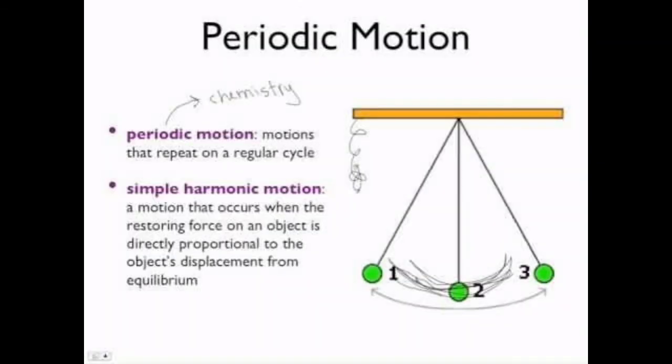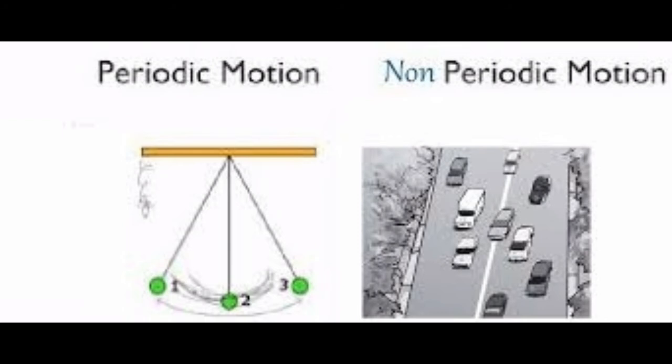The next type of motion is periodic motion. The motion that repeats at a regular interval of time is called periodic motion. You can take the example of the motion of the earth round the sun. Next is non-periodic motion. The motion which repeats itself at different intervals of time is called non-periodic motion.